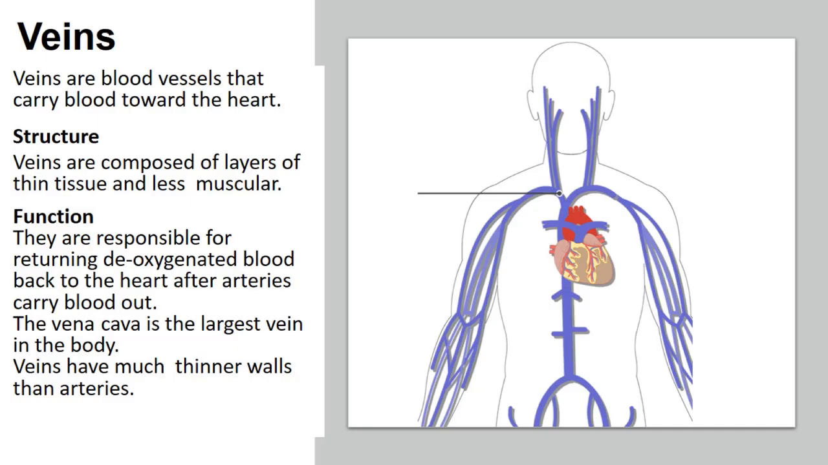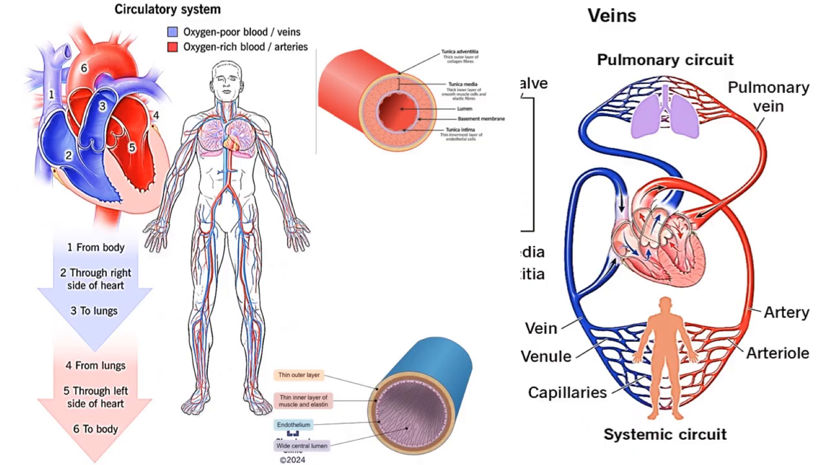As you can see, later on we will discuss the structure of the heart as well. So the vena cava is the largest vein in the human body, and veins have much thinner walls than the arteries. Veins are composed of layers of thin tissue and are less muscular. Okay, so that's the main difference between the veins and the arteries. As you can see here, the structure of the veins as well. Pulmonary vein. As I said, the veins are responsible for carrying the deoxygenated blood towards the heart, except the pulmonary vein, because the pulmonary vein carries the oxygenated blood. Okay.